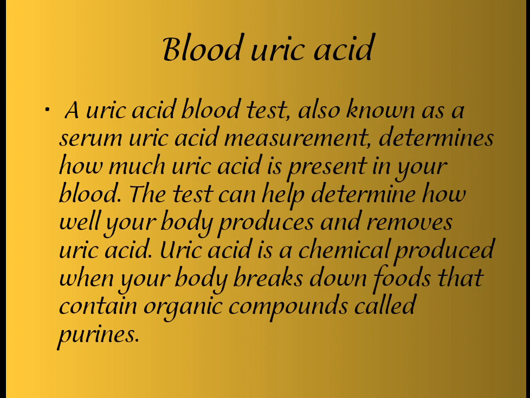Blood uric acid. Uric acid is a parameter of the kidney; this is a kidney test. A uric acid blood test, also known as serum uric acid measurement, determines how much uric acid is present in your blood. The test can help determine how well your body produces and removes uric acid. Uric acid is a chemical produced when your body breaks down food containing organic compounds called purines.